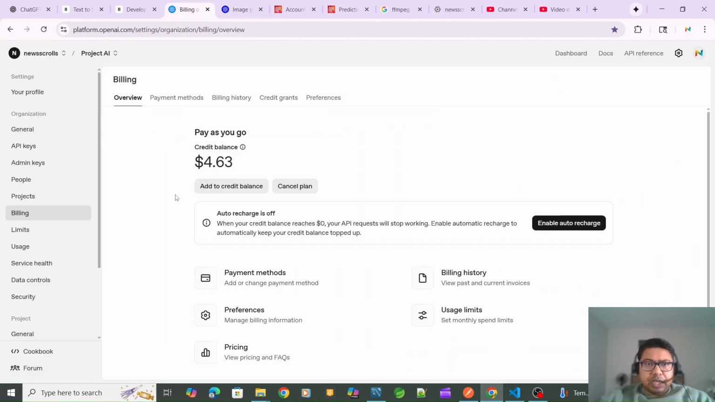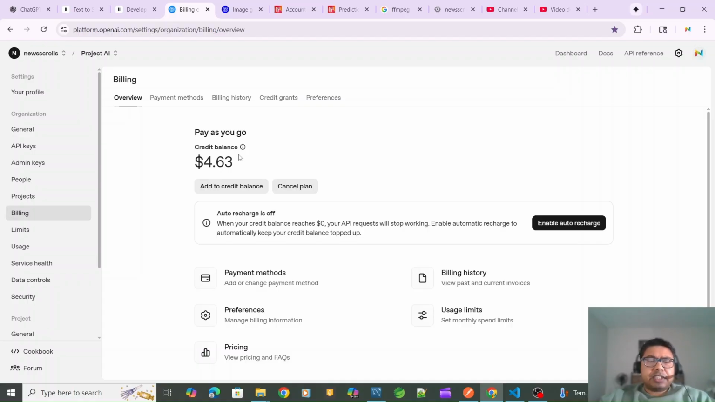This is the billing, and I've done many tests, and it's less expensive to do this with OpenAI. It's not very costly at all.